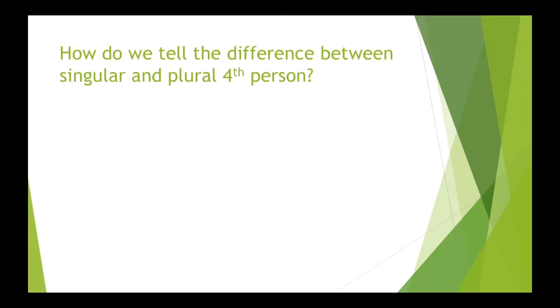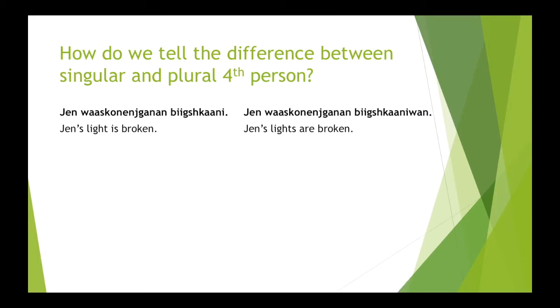So how do we tell the difference between a singular and plural fourth person word or fourth person sentence? Our first example, Jen waskanenjganan bikshkane. Jen waskanenjganan bikshkane means Jen's light is broken. And our plural example, Jen waskanenjganan bikshkanewan. Jen waskanenjganan bikshkanewan means Jen's lights are broken.